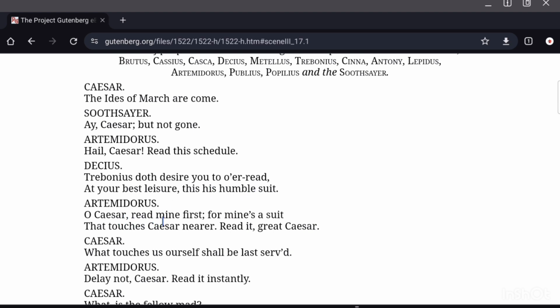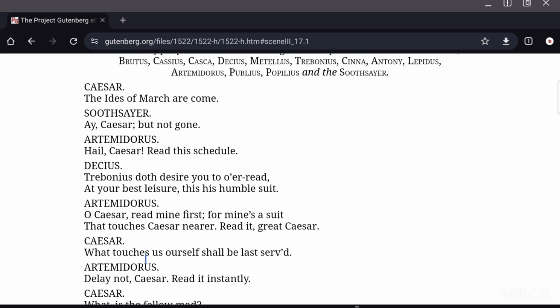Artemidorus: "O Caesar, read mine first, for mine's a suit that touches Caesar nearer. Read it, great Caesar." So Artemidorus desperately tries to seek the attention of Caesar, and he says, before reading Trebonius's suit, please read my suit first.